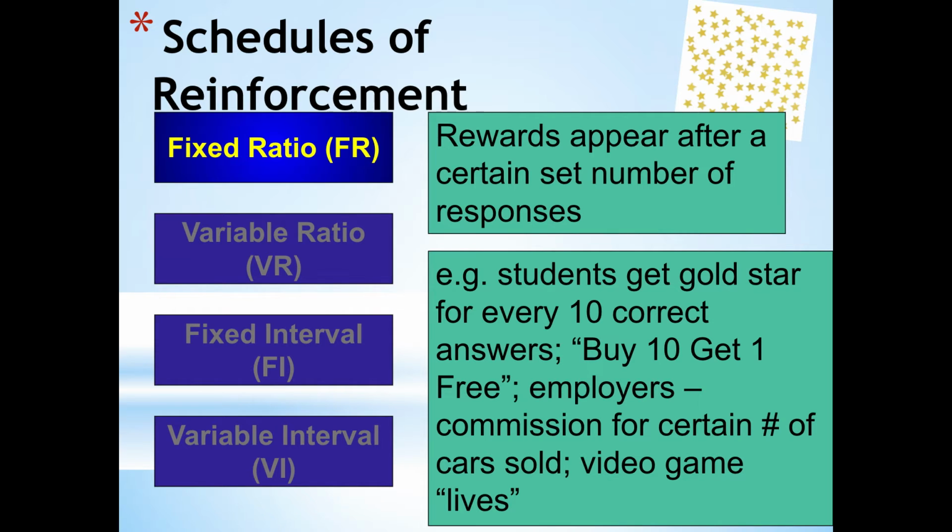For individuals that sell cars or sell really anything, if they're earning a commission or a bonus for a certain number of cars that they sell and they know the number, this is again fixed ratio because the number of responses or behaviors, in this case selling cars, is known. In a video game, in order to accumulate lives, you might need a certain number of points that you've earned. If the organism knows how many behaviors it has to exhibit in order to receive reinforcement, it is a fixed ratio schedule.